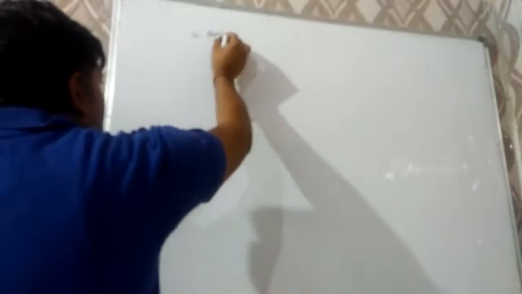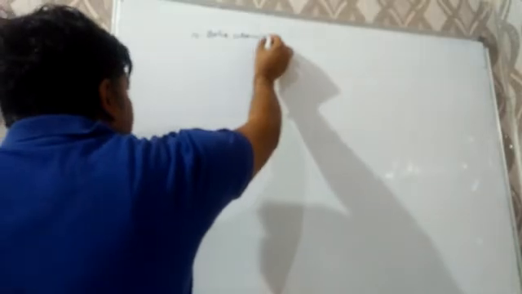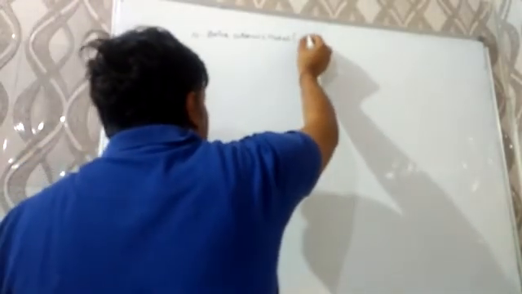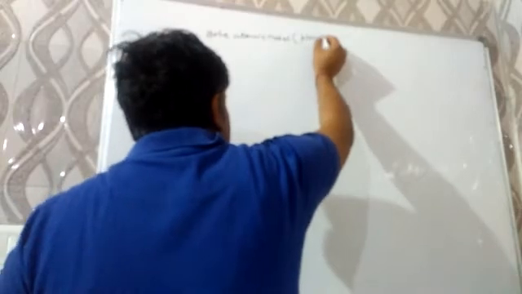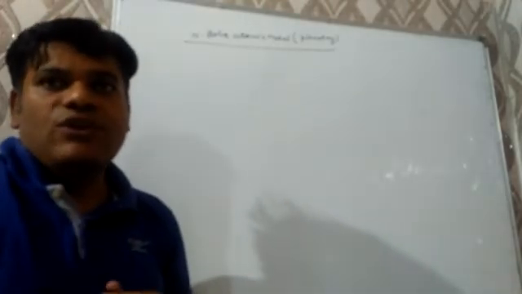It is also known as the planetary model. One thing more, Neil Bohr was the first scientist who used the word quantize to explain the structure of atom.